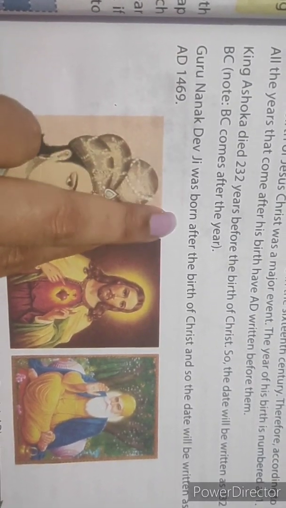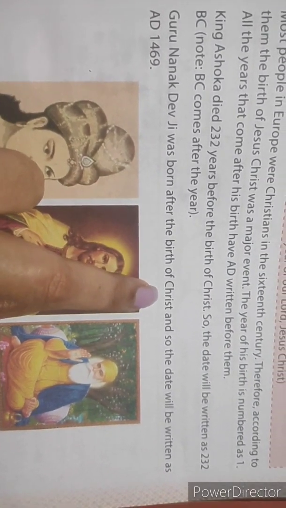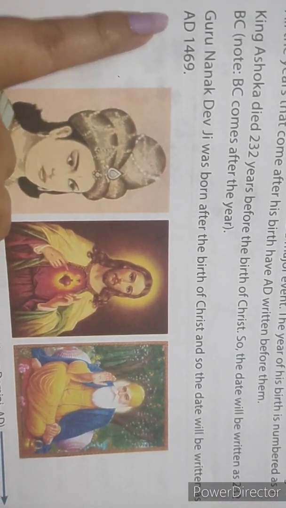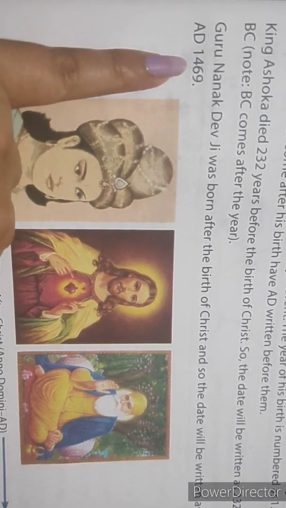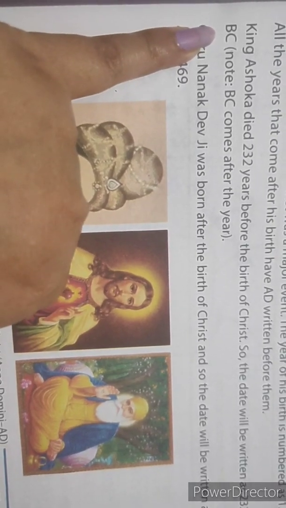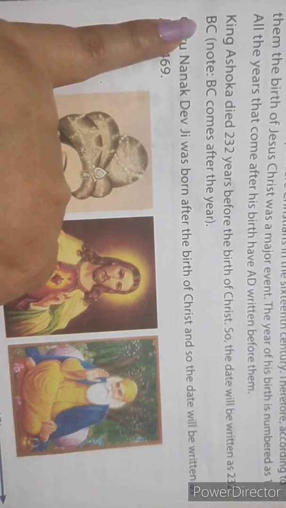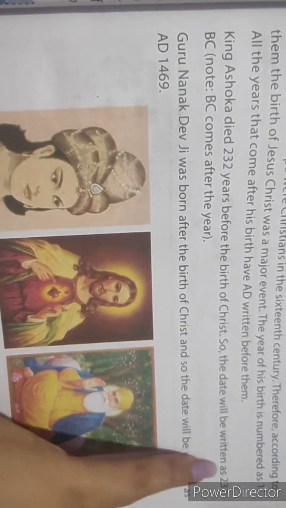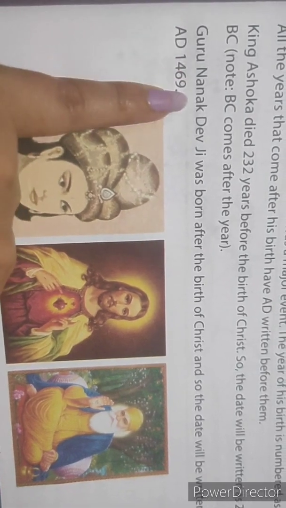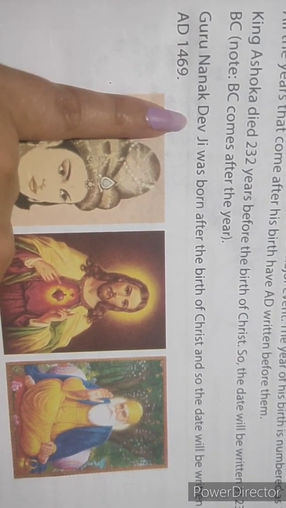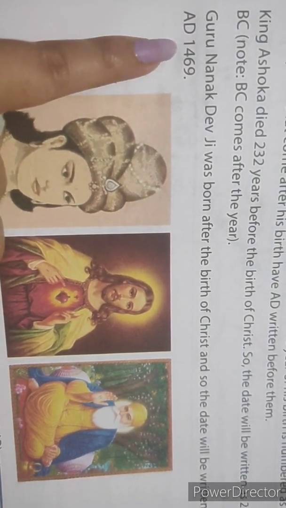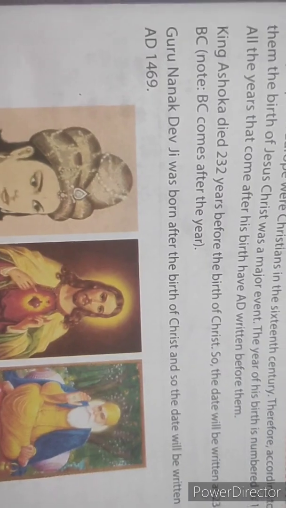Guru Nanak Dev Ji was born after the birth of Christ, and so the date will be written as AD 1469. Events which happened before the birth of Christ, we write BC after the year, and events which happened after the birth of Jesus Christ, we write AD before the year. I hope you understood this much.